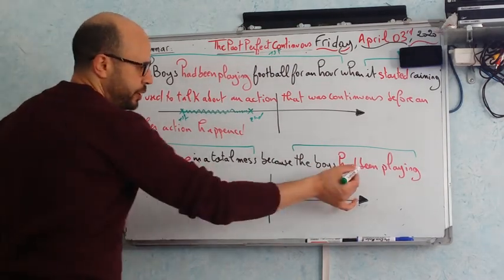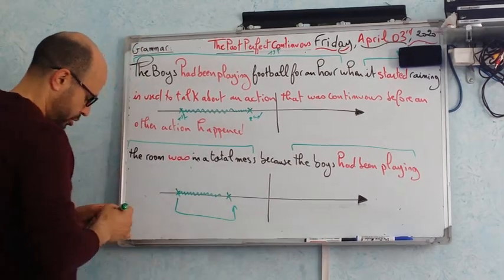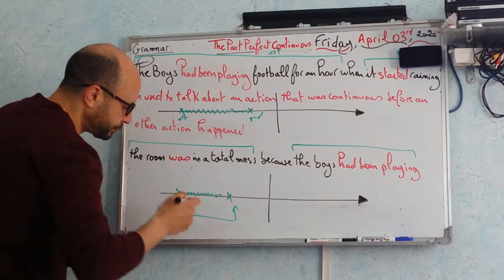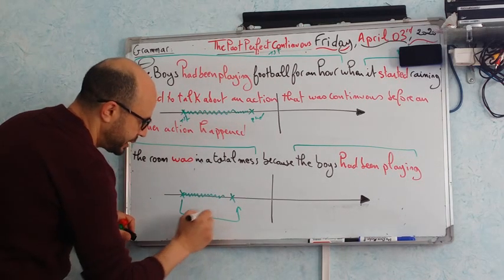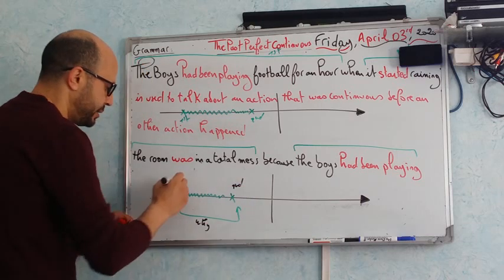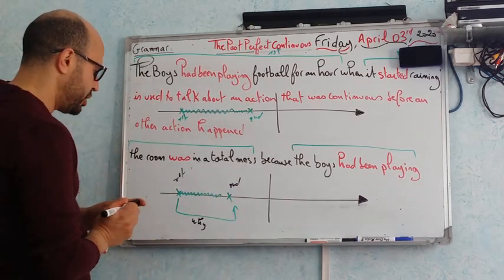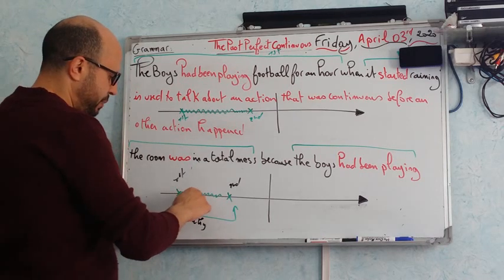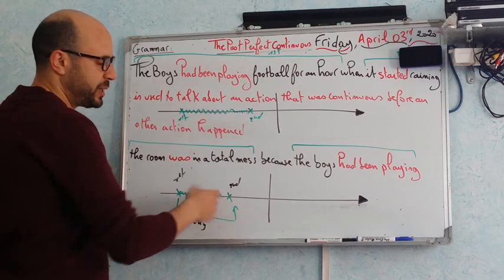So the past perfect continuous can be used to explain a result. So why the second state is happening. So the boys had been playing in the room, and the result was that the room is in a total mess.